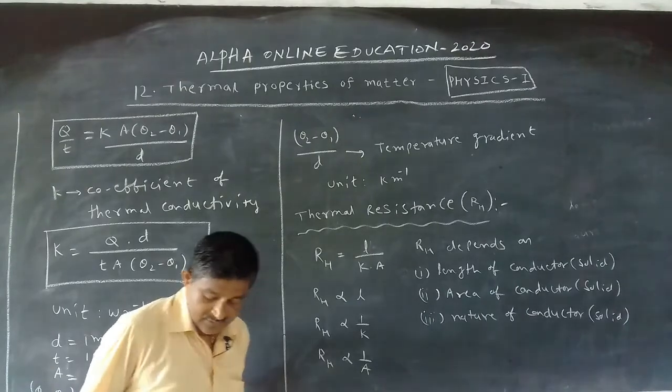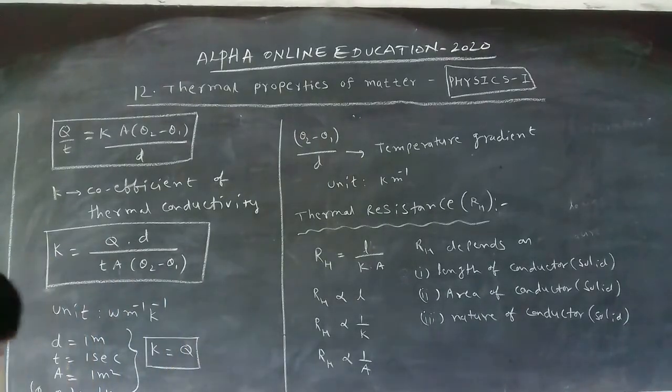Okay, these are the important questions that come under the coefficient of thermal conductance. In that one, the temperature gradient, and next of all, another one which is thermal resistance.